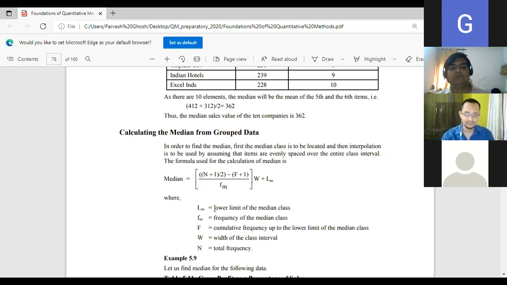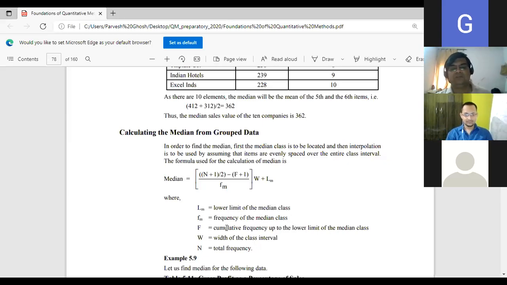So Lm, I again repeat, is the lower limit of the median class, right? So what will be your first job? First job will be to find the median class and then locate the lower limit. Then Fm is the frequency of the median class. Very simple. Once we locate it, we can easily locate the frequency.